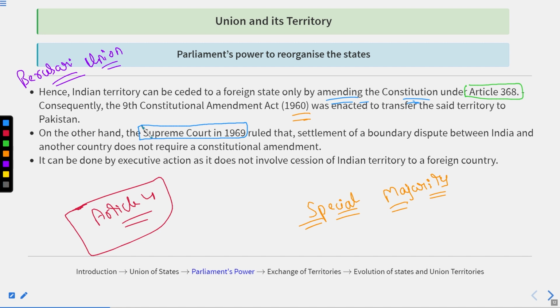Whenever there is cession, an amendment is required under Article 368. But when it is just about settling a boundary dispute between India and another state, no constitutional amendment is required and executive action could be taken.